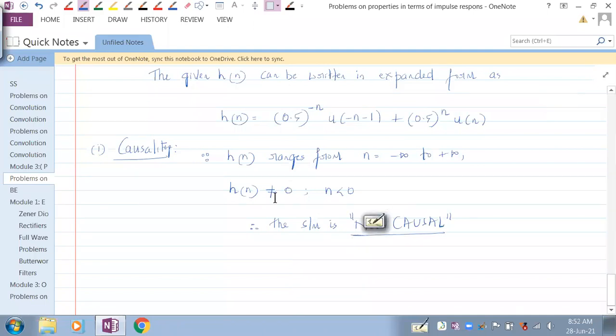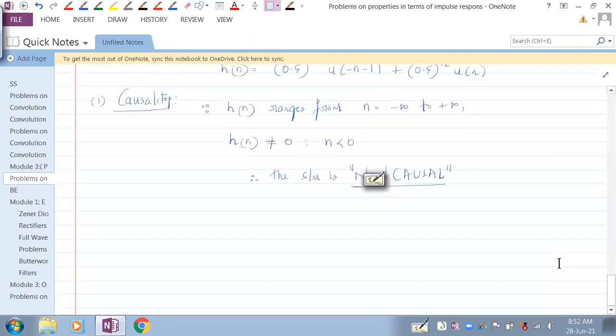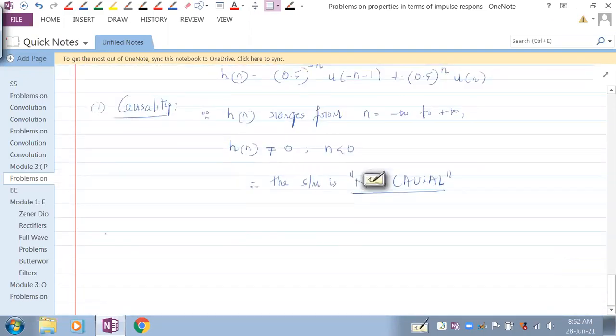How can we say that it is non-zero for n less than 0? Because it ranges from minus infinity to plus infinity. Is this understood, everybody? So this is a very straightforward problem. Now let's see the stability. Stability is a little mathematical because we need to check whether the summation is finite or not. So a little mathematics is involved when stability comes into the picture.